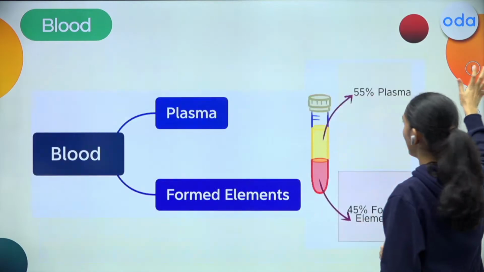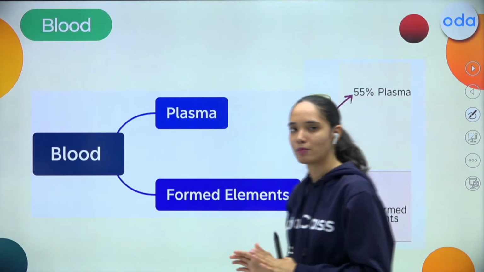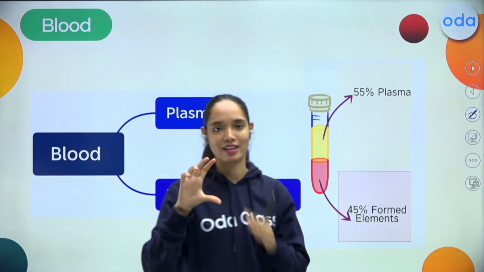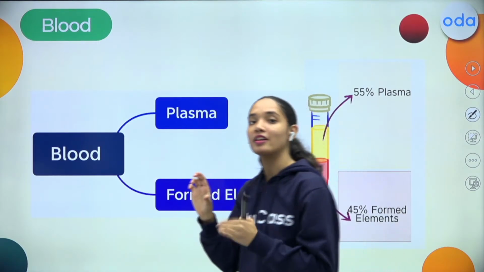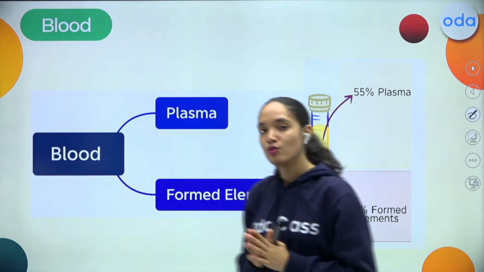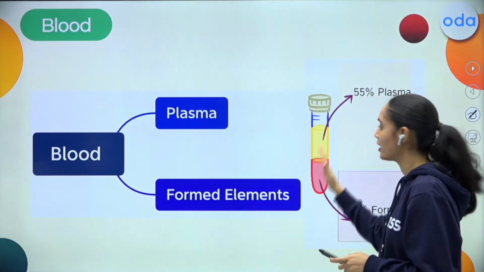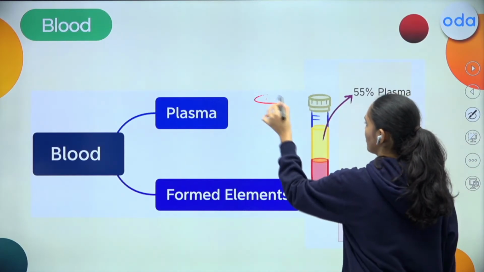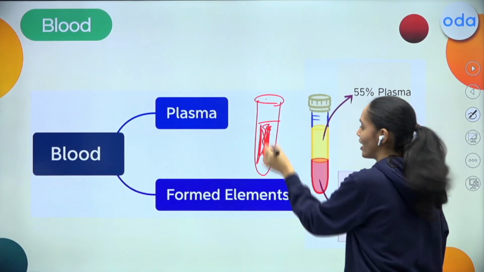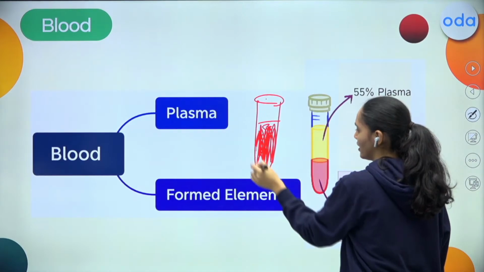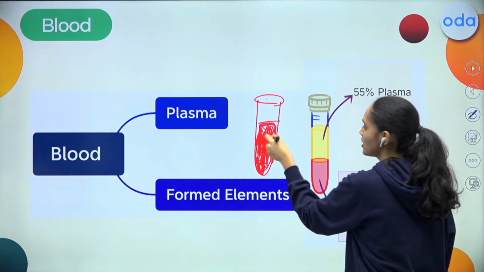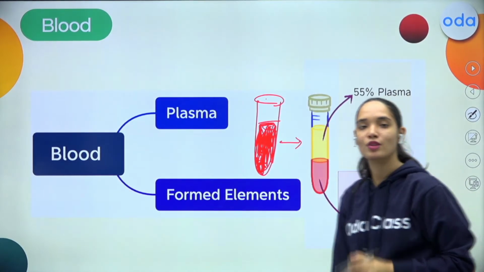Okay? So moving ahead, my dear students, this blood is made up of two components. If you take a whole blood, which is completely in a red color, and if you try to centrifuge it, if you try to separate it through the centrifugation technique, then you will find two layers. So first it will be like this. If we consider this as a test tube and it has blood, which is completely in the red color, this is your whole blood. So when you try to separate this whole blood, my dear students, you will find two layers.